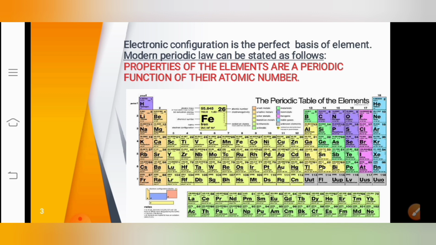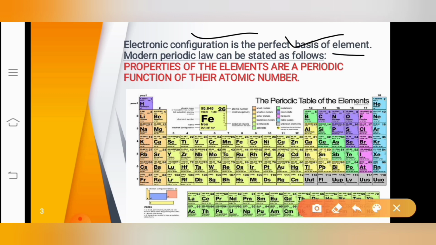Also, electronic configuration is the perfect basis for the classification of elements. This was used because all the elements in a particular period have a similar electronic configuration. I repeat, this was a new term which was coined. Using the electronic configuration gives the perfect basis for the classification of elements in the modern periodic table.